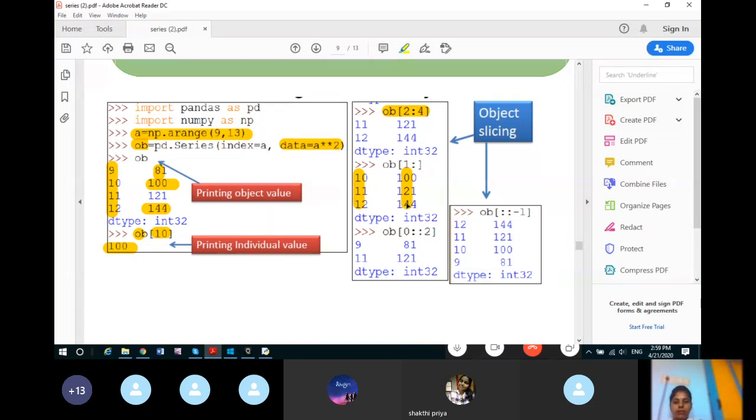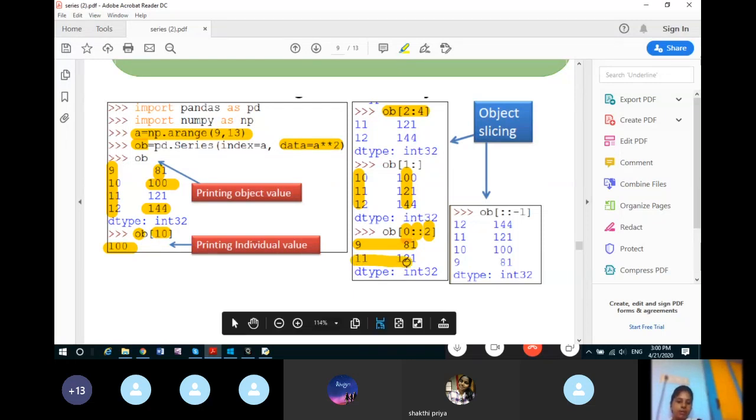Again, object, we will start with 0. Ending is not mentioned, that means we have to go up to the end, and we will take a step value as 2. So it will start with 0, then plus 2, 2, then plus 2, 4. So 0, 2, 4, like that indexes will be taken. So first index is 0, which has index value as 9. So that will get displayed. Now the next index will take the step value as plus 2. So 0 plus 2 will become 2. So the next index 1 is skipped and we will go to the index 2. So 11 and 121 will be displayed here.